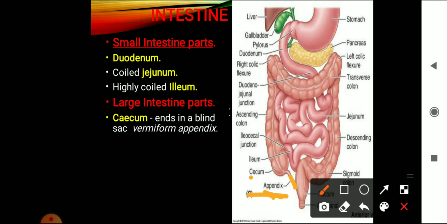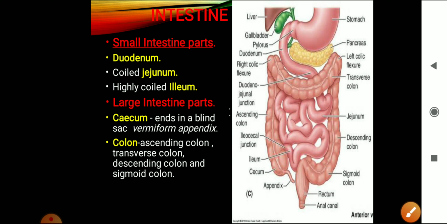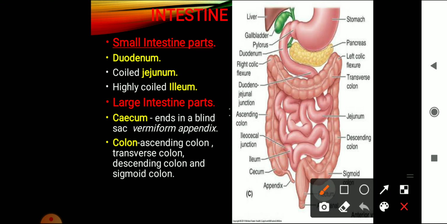Okay. So this is cecum, right? Now the cecum continues upwards as the colon. So the next part of the large intestine is colon. Colon is divided into three regions. The first part of the colon is called as ascending colon. Then comes the transverse colon.